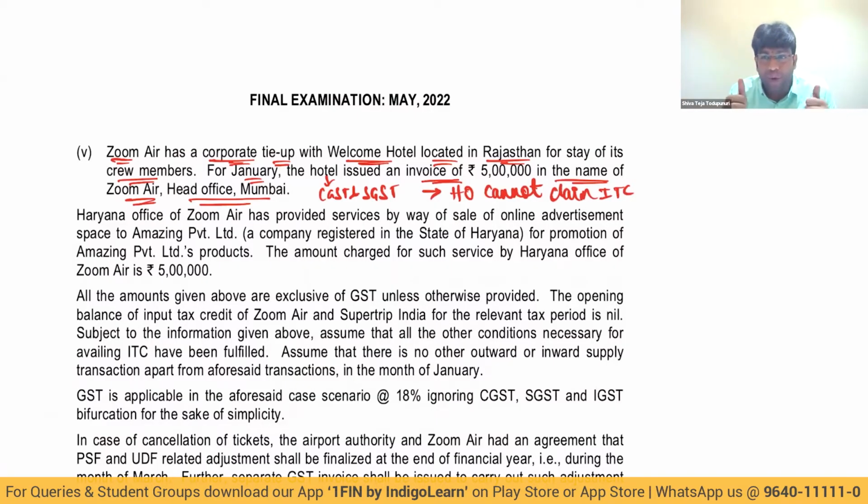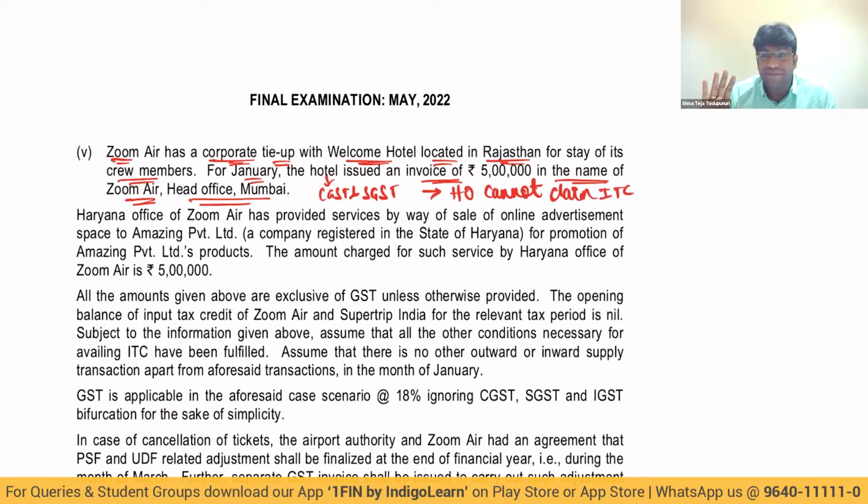It is always a thumb rule principle that a registered person in one state can claim credit of CGST, SGST paid in the same state, and he can also take credit of IGST, but he cannot claim credit of CGST, SGST paid in a different state.